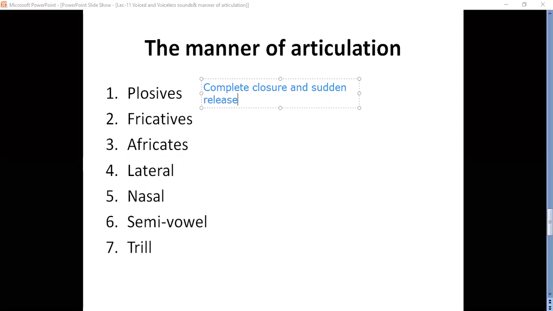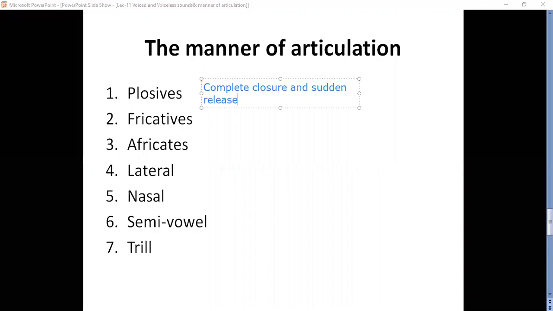Will close completely and release suddenly. For example, for the sound of pa, what we are doing, we are closing it completely. There is no gap at all. Air cannot escape until you release your lips. So that is called complete closure.